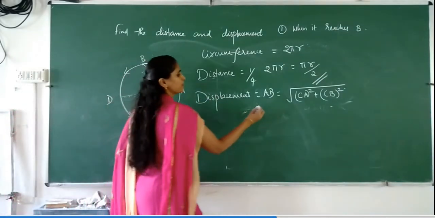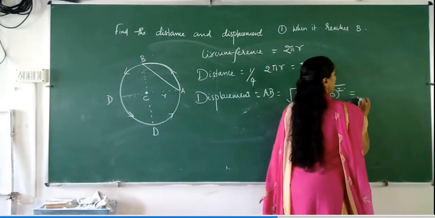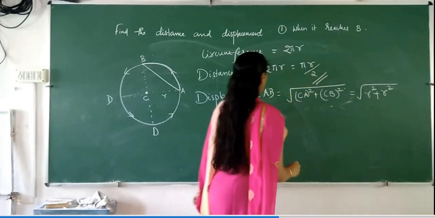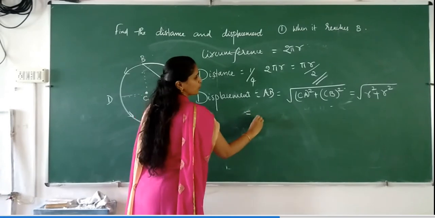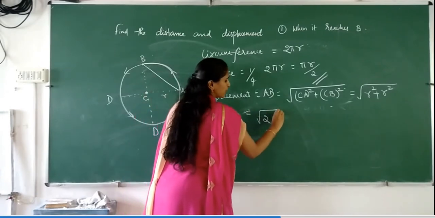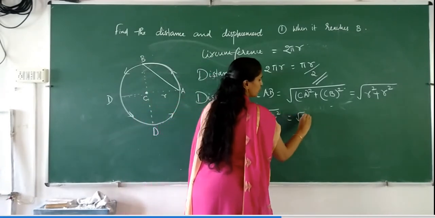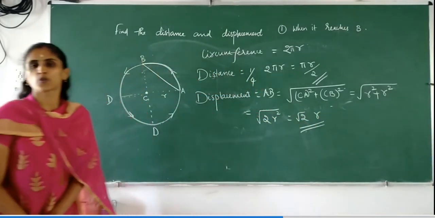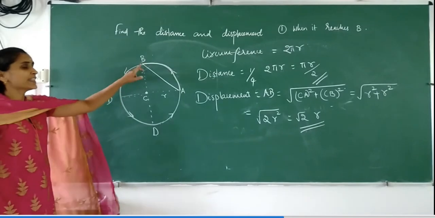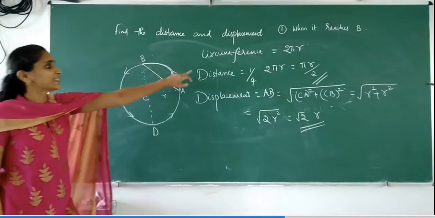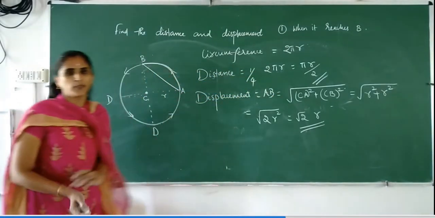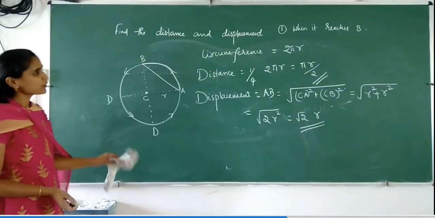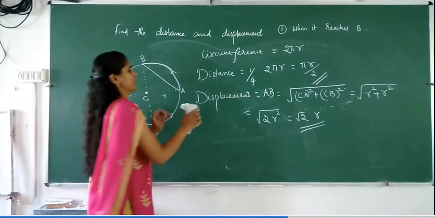And what is CA? CA and CB both are R, so you can write R square plus R square. So this displacement is equal to root of 2R square, or you can write it as root 2 into R. Is it clear? Root 2 into R is the displacement, but distance is given by pi r. Okay? Now same question we will discuss.